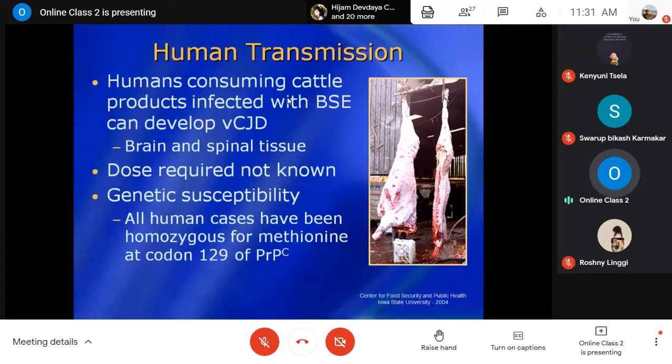And there may be some genetic susceptibility also. Some human cases have been found that are homozygous for the mutation at codon 129 of this cellular protein. So they are more susceptible to variant Creutzfeldt-Jakob disease due to consumption of this meat, particularly people having methionine at codon 129. So genetically some relation may be there.